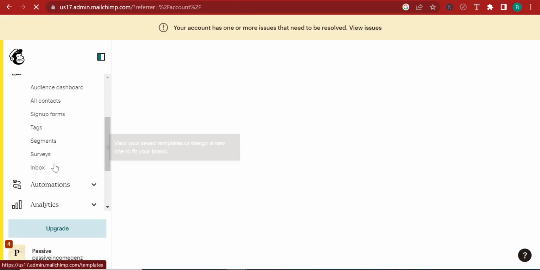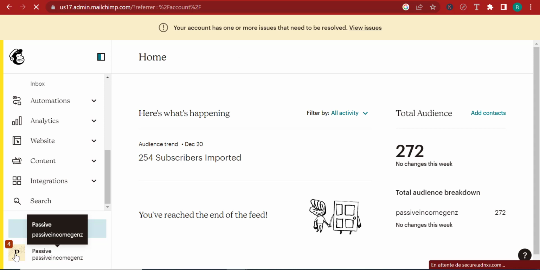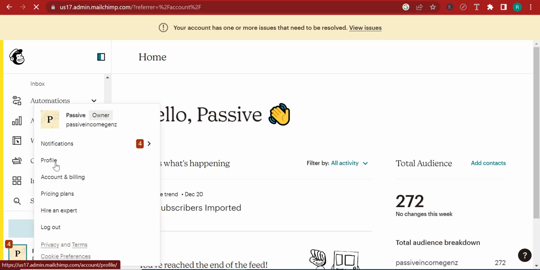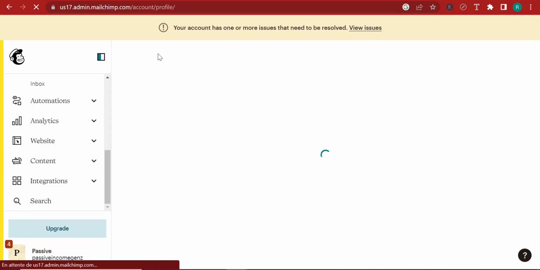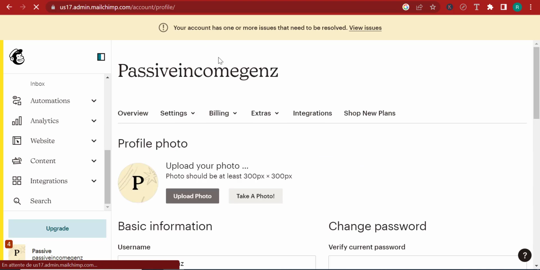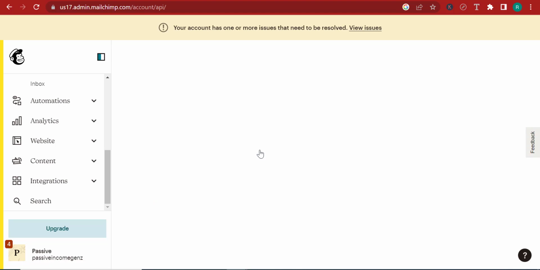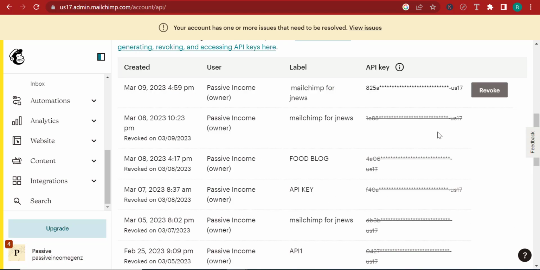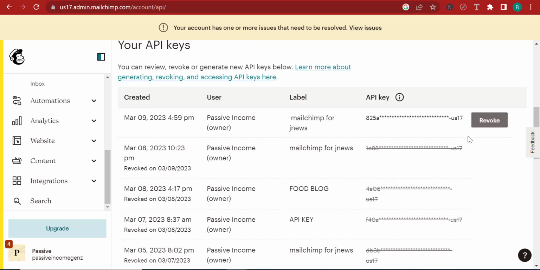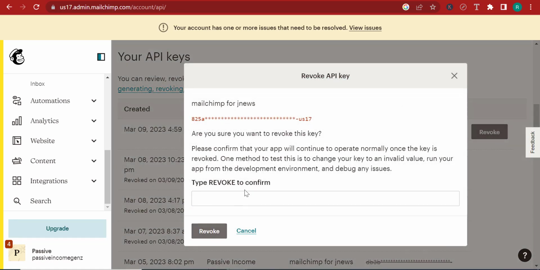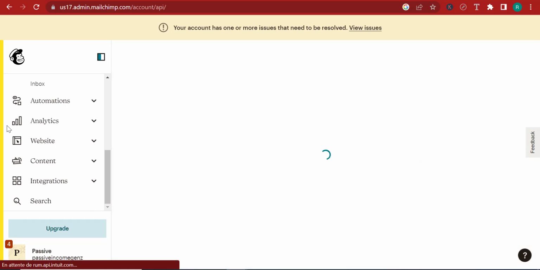And so I'm going to scroll down over here and click on this, then click on profile. The operation is very easy actually. Click on extras, click on API keys. Then what you want to do is simply scroll down to the bottom. Now I already have an API key, or I've created a lot of API keys. Most of them I've revoked. But here, I'm going to revoke this one because I want to show you how to create an API key from scratch.